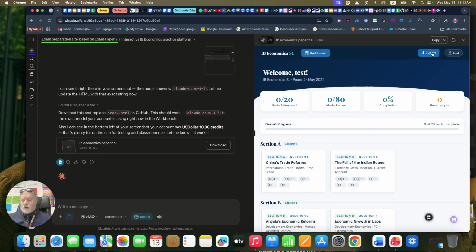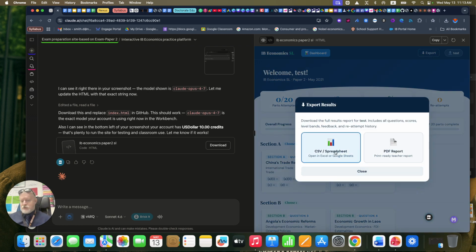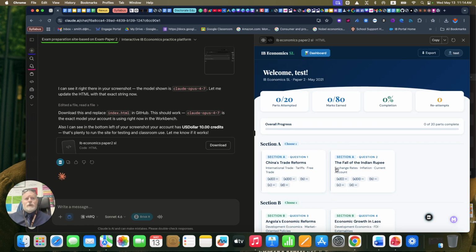So I can export it, and it will then ask me, do I want it as a CSV file, which I can download, open in Excel or Google Sheets, or even put into a Google Site as part of a Google Site perhaps, or put in as a PDF report that I can then use when talking to parents about how their child is progressing. So I thought that was a really cool dashboard app that I created using Claude.